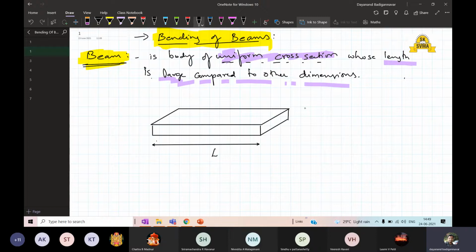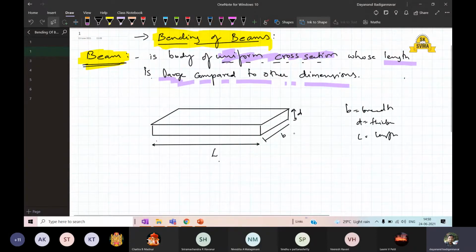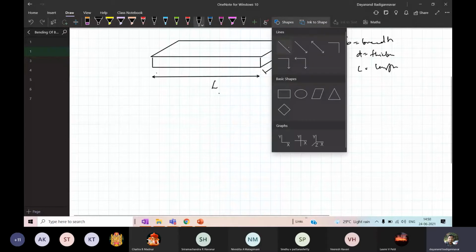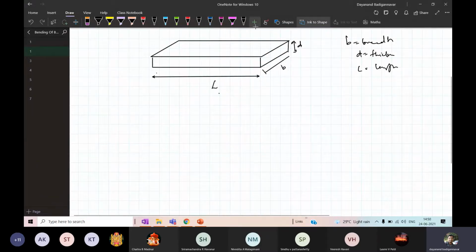This is the length, this is the thickness. I will call it thickness D, and this is the breadth. So B is the breadth, D is the thickness, L is the length. The length is very much larger than the other dimensions. If you have such a structure, we call it a beam. This is nothing but a rectangular beam.